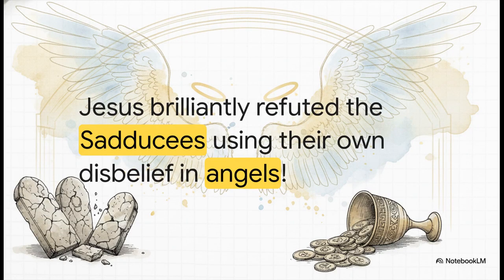These theological differences set up some incredible moments, because the Hellenized Sadducees rejected both the physical resurrection and the existence of angels. They once tried to trap Jesus with a riddle about a woman married to 7 brothers, asking whose wife she would be in the afterlife. Jesus brilliantly refutes their trap by ironically stating that in the resurrection, people will be like angels. It's the ultimate irony. He masterfully uses their disbelief in angels to completely dismantle their argument against the resurrection.